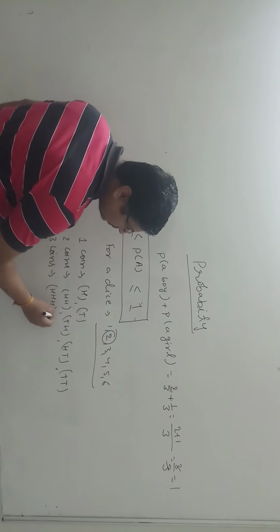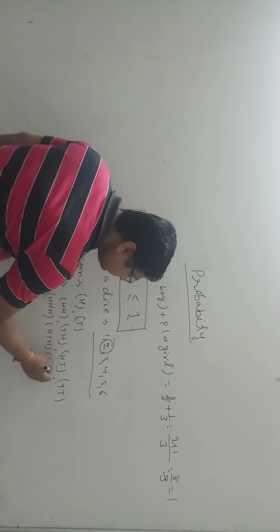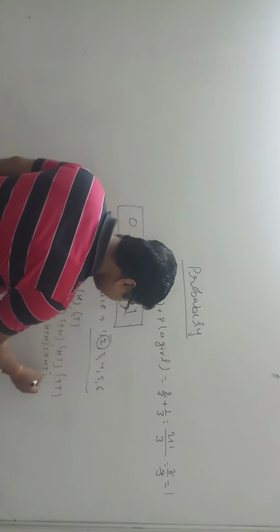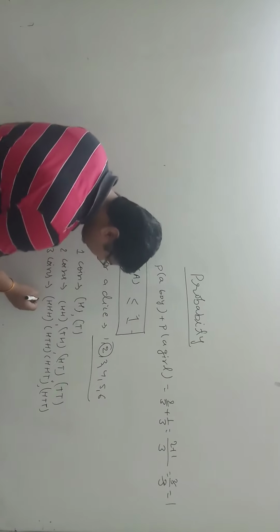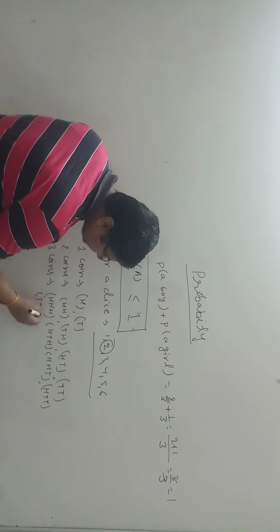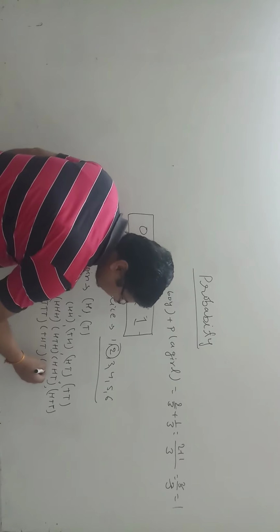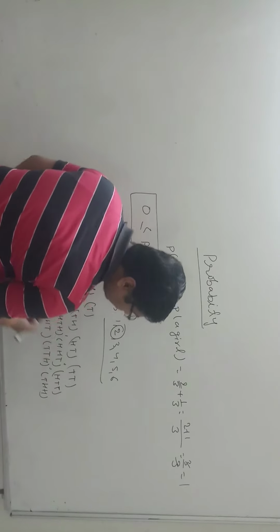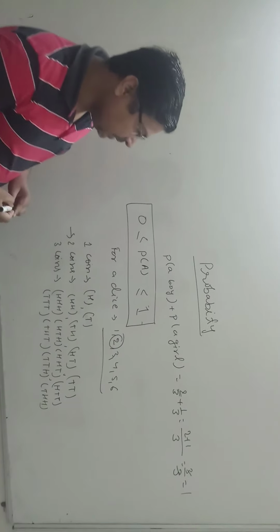You can write 4 outcomes starting with H: HHH, HHT, HTH, and HTT. Similarly, you can write those with T: TTT, TTH, THT, and THH.